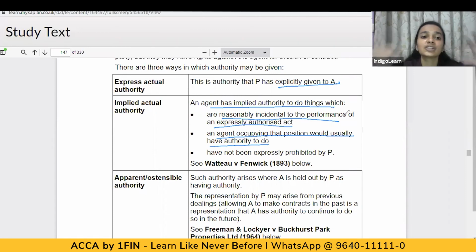And also the agent is authorized to do something which is not expressly prohibited by the principal. If the principal has not expressly prohibited the agent from doing a particular thing, then the agent definitely has an implied authority to perform such an act.